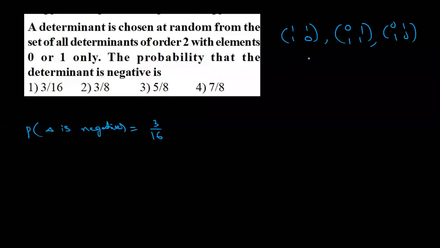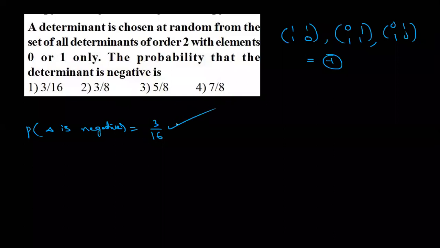Probability that the determinant delta is negative, that is the answer. How much? 3 by 16. What are they? Can you guess? Negative means what are they? I'm giving some examples. See, this one should be 0, like that you can fill. This is 0, 1, 1, like that. So determinant is how much? Always gives -1. That's all.